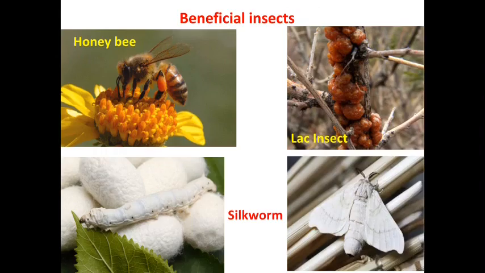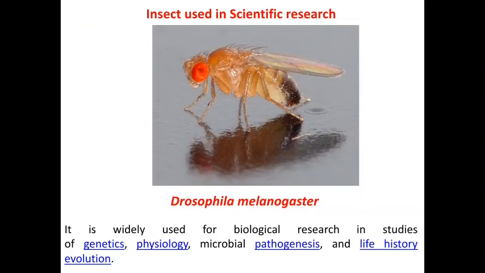These are the different beneficial insects that help in pollination, as well as give us different products. First is the honeybee, then the lac insect, and next the silkworm. This is Drosophila melanogaster. It is used in scientific research. It is widely used for biological research in studies of genetics, physiology, microbial pathogenesis, and life history and evolution.